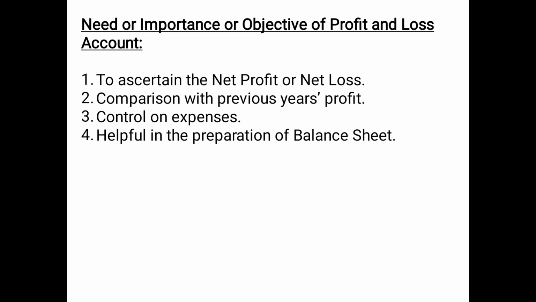And number four, it is helpful in the preparation of the balance sheet. Why? Because we know from the accounting cycle that only after the profit and loss account can we prepare the balance sheet.